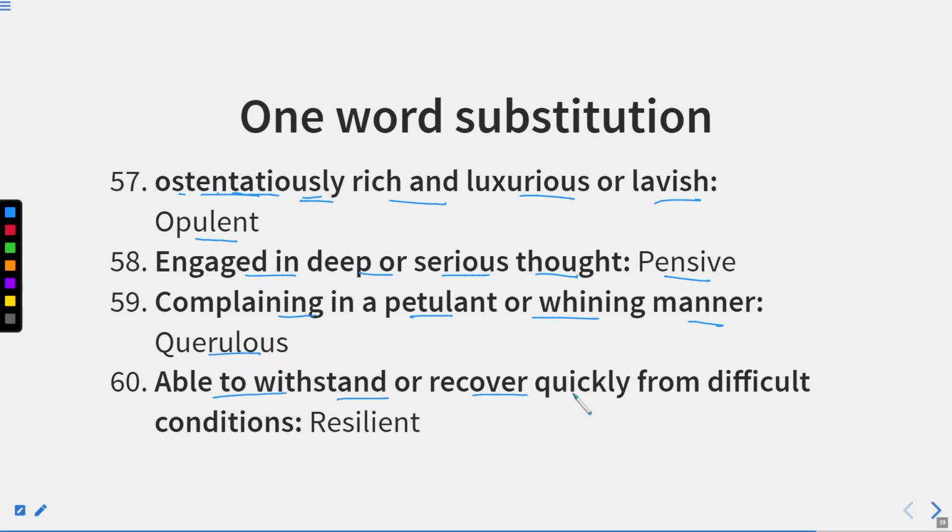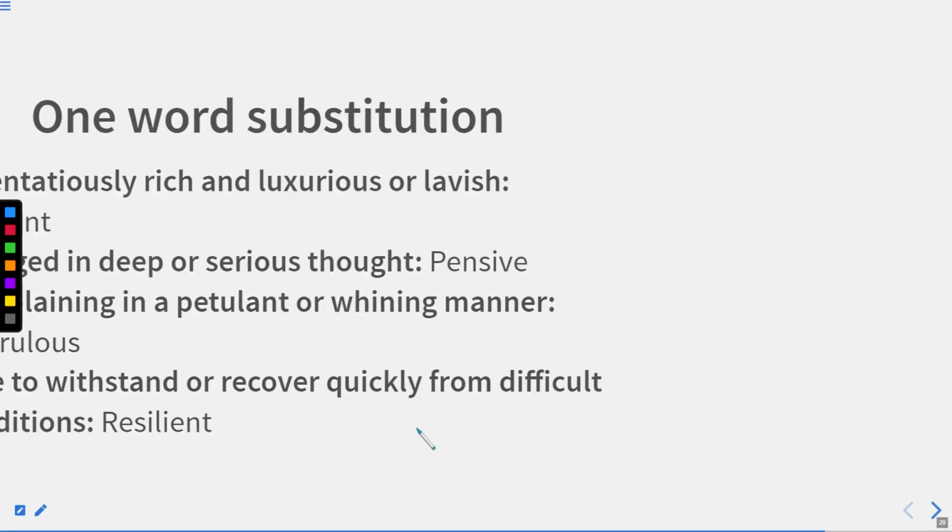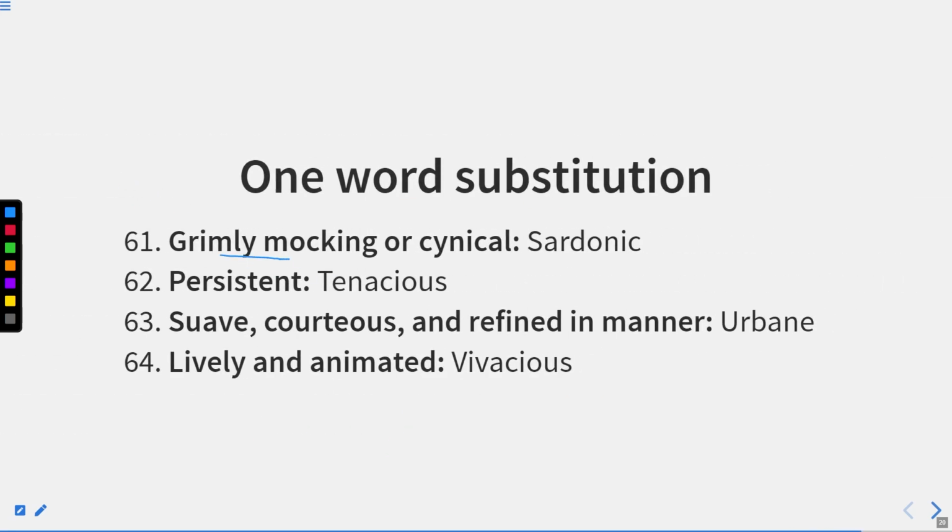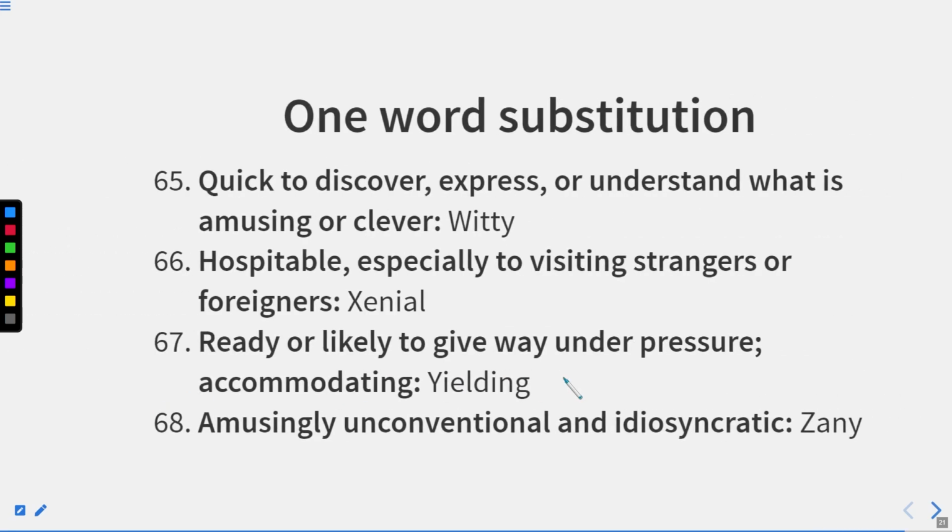Able to withstand or recover quickly from difficult conditions. This is known as resilient. Grimly mocking or cynical. This is known as sardonic. Persistent, tenacious. Soft, courteous, and refined in manner. This is known as urbane. So urbane, you can relate it to civilized or urban. Lively and animated. This type of person is known as vivacious.